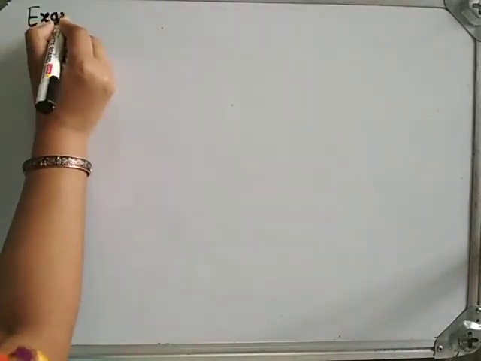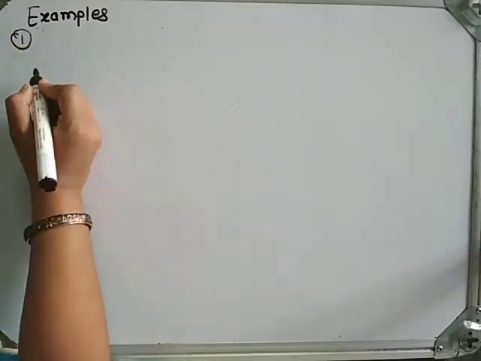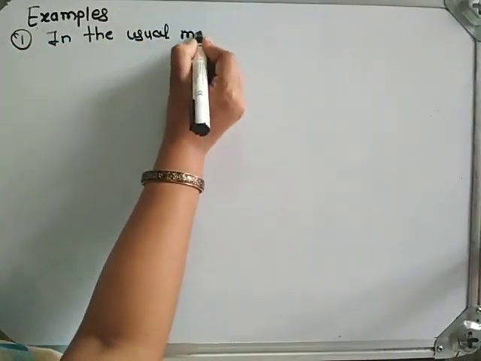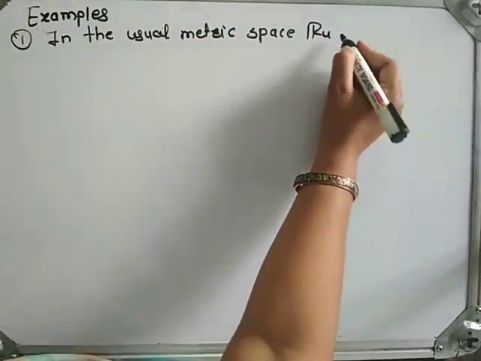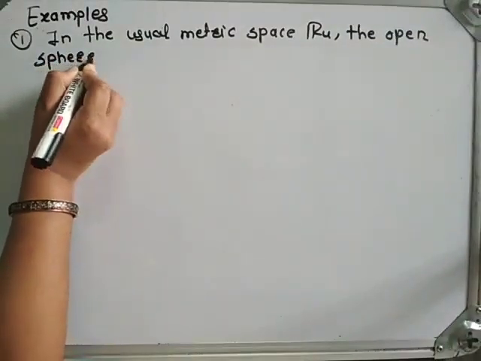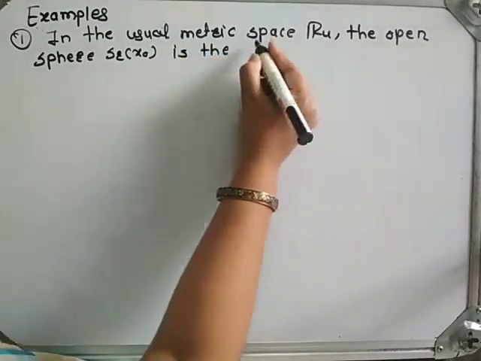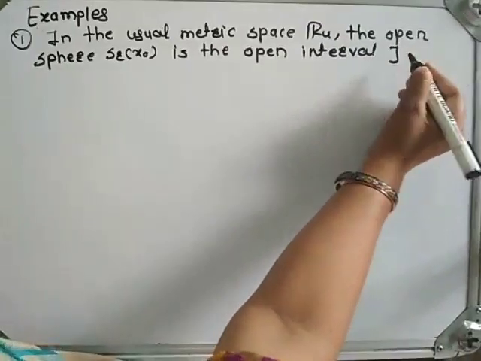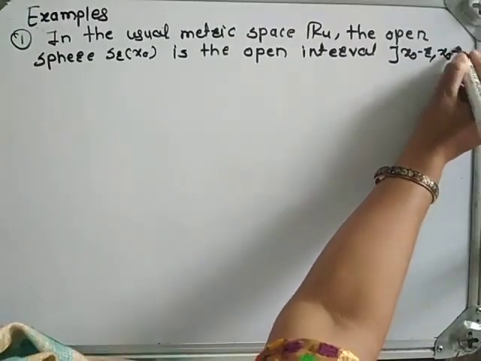Example. The first example is: in the usual metric space R_u, the open sphere S_r(x0) is the open interval (x0 minus r, x0 plus r).